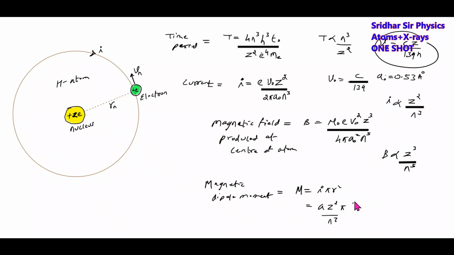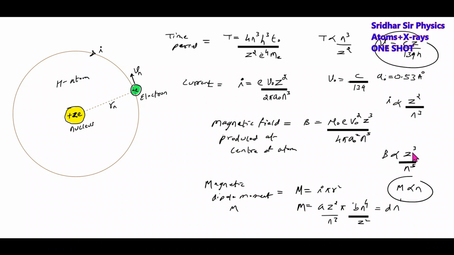Pi r square will be proportional to n to the power of 4 by z square. This will be proportional to some constant D times n. So the dipole moment will be directly proportional to n, the orbit. D will be all the constants. Like this in the exam, you should know the magnetic dipole moment. There's a formula. So this should be proportional to n.